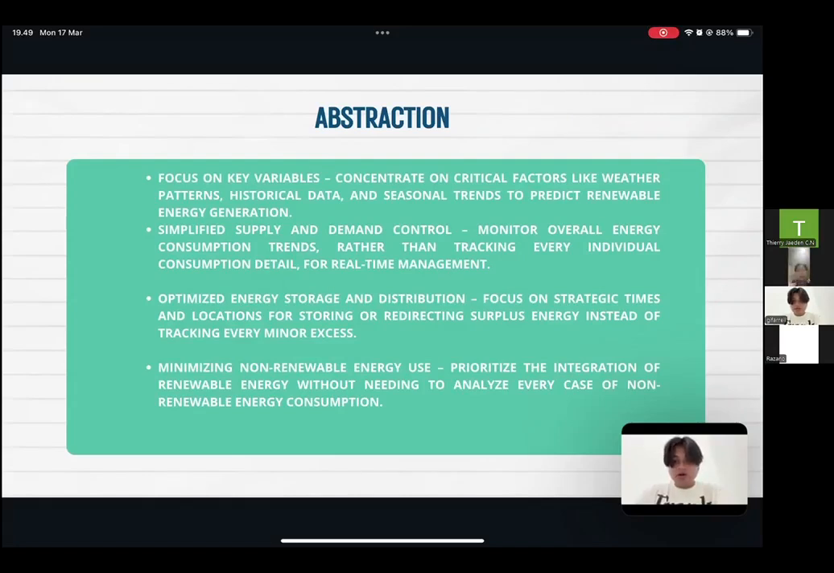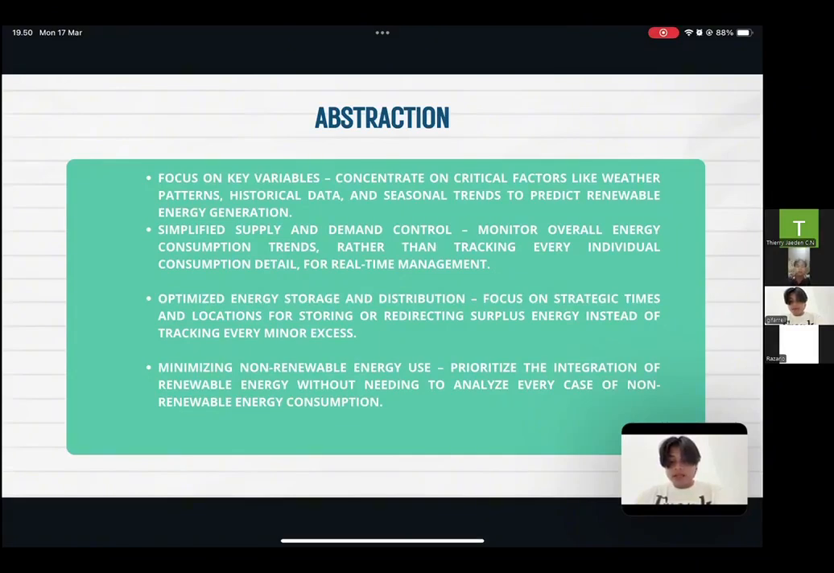Next, we go on the abstraction. First of all, we must focus on the key variables. Focusing on the key variables means concentrate on critical factors like weather patterns, historical data, and seasonal trends to predict renewable energy generation. And then the second one is simplified supply and demand control: monitor overall energy consumption trends, rather than tracking every individual consumption detail for real-time management.